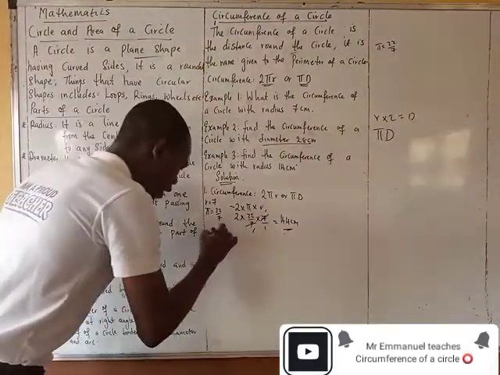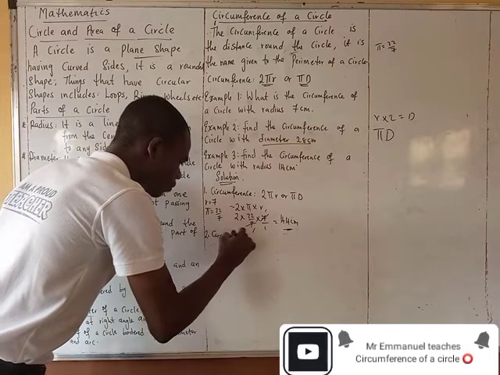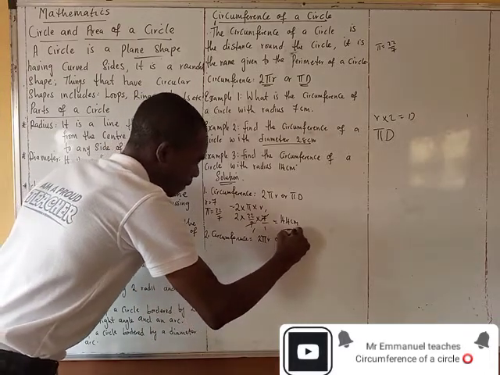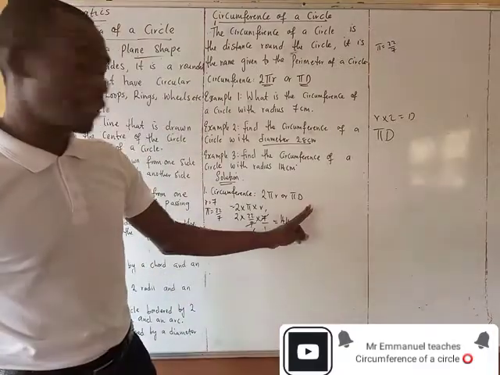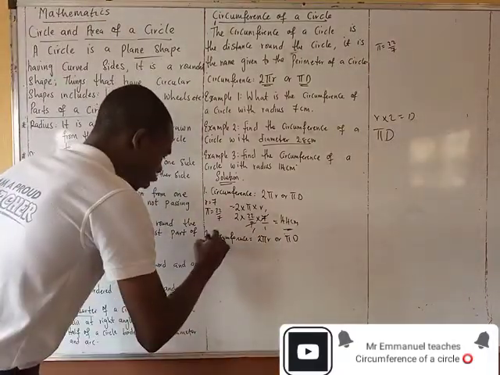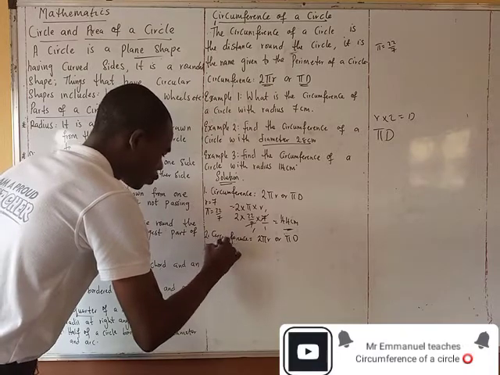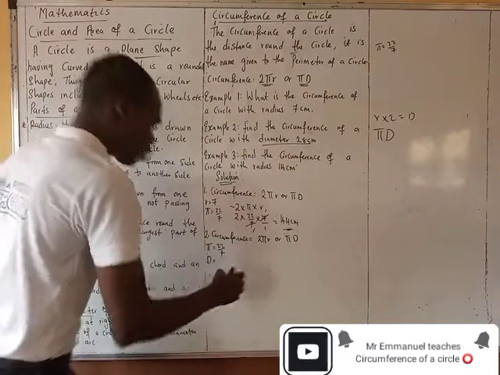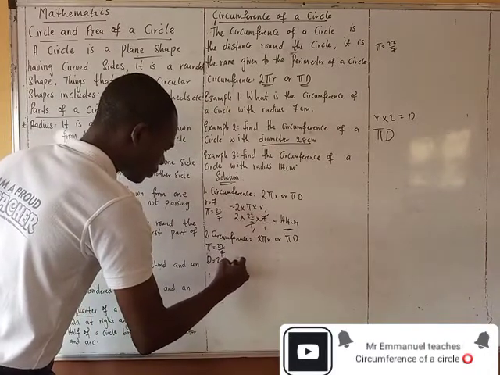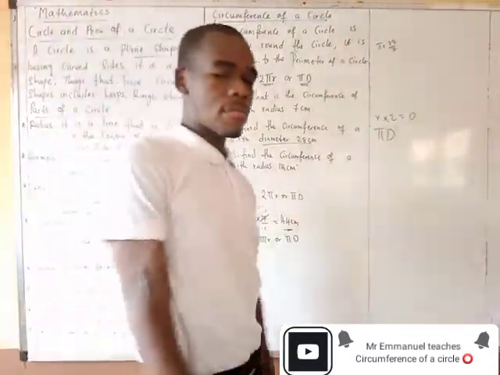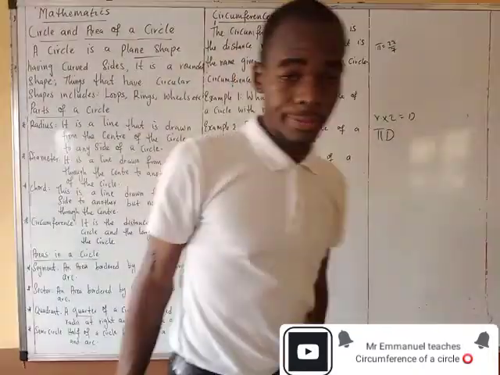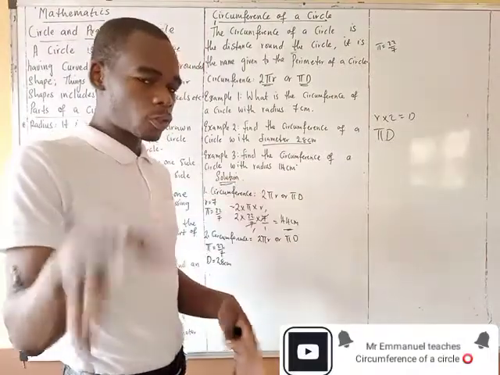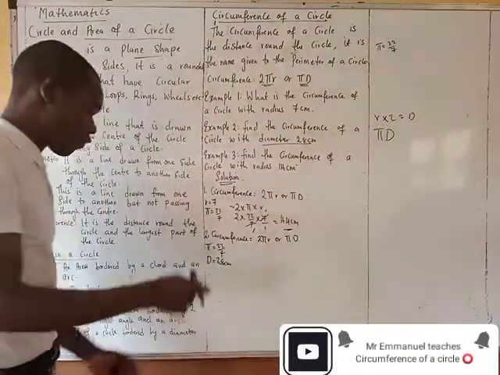So now the circumference is 2 pi r or pi d. But in this case we're using pi d. Of course, the pi is 22 over 7. Then the d, from the question, is 28 centimeters. I hope I'm communicating. On your own, you can solve it using 2 pi r, but divide the diameter by 2 to get 14, which is the r, before you solve.